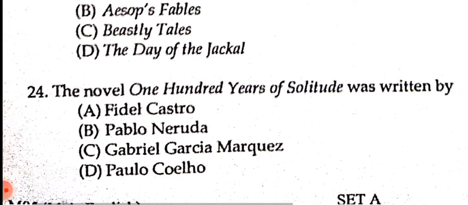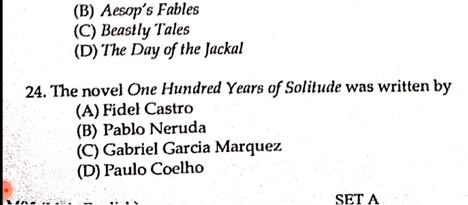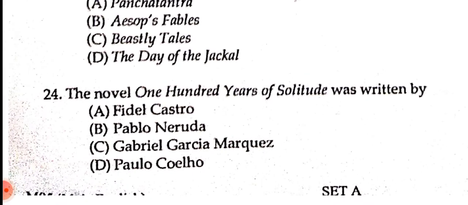Next question. The novel One Hundred Years of Solitude was written by whom? Number A saying Fidel Castro. If you don't know who he is, please go through it. Number B, Pablo Neruda. Number C, Gabriel Garcia Marquez. Number D, Paulo Coelho. So what is the correct answer?